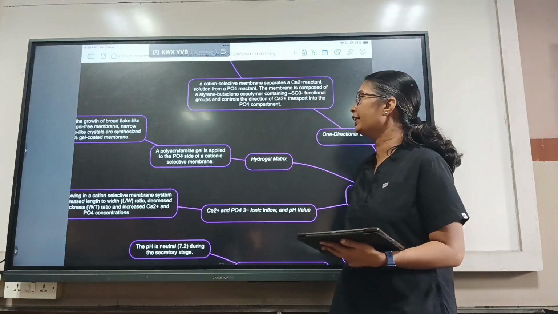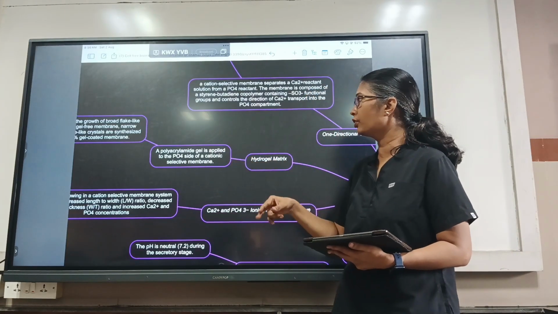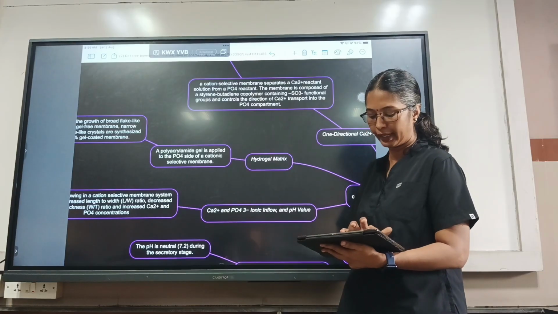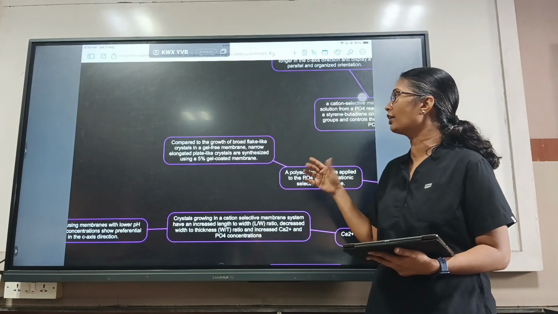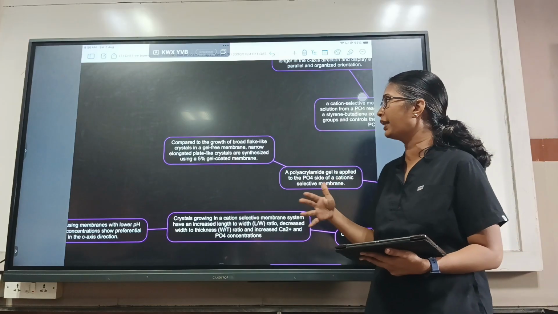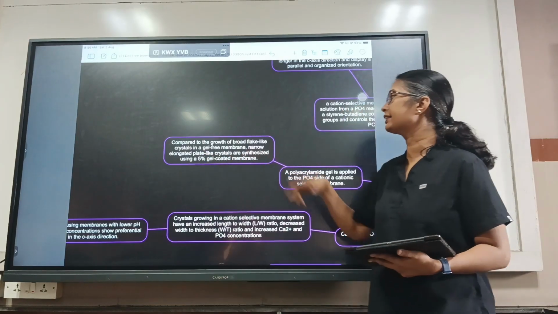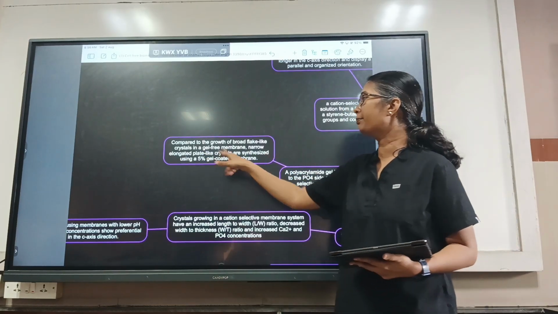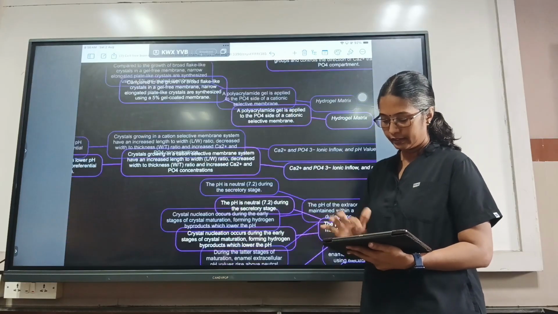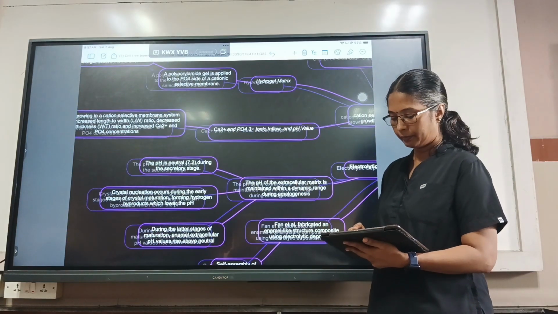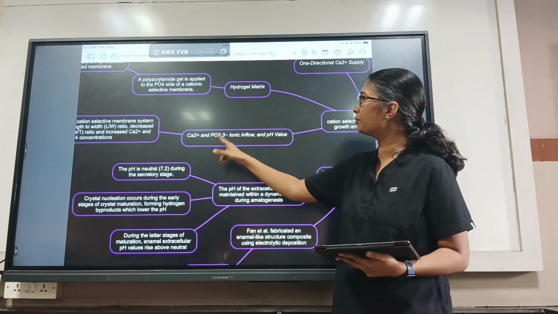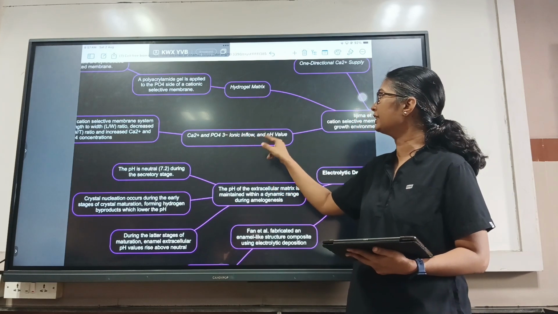They added a polyacrylamide gel to the phosphate side of the cation selective membrane, and they observed that compared to the growth of broad flat-like crystals in the gel-free membrane, narrow elongated plate-like crystals were synthesized using a 5% gel-coated membrane. And then next they changed attributes, like calcium and phosphate ionic inflow and the pH value.